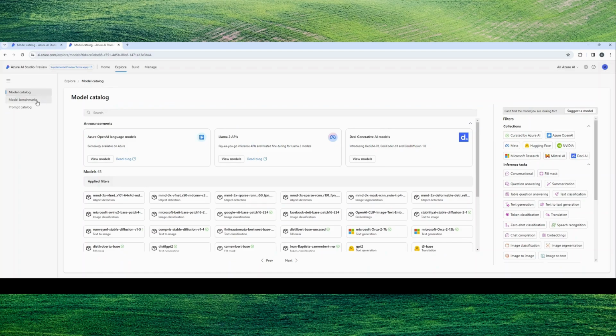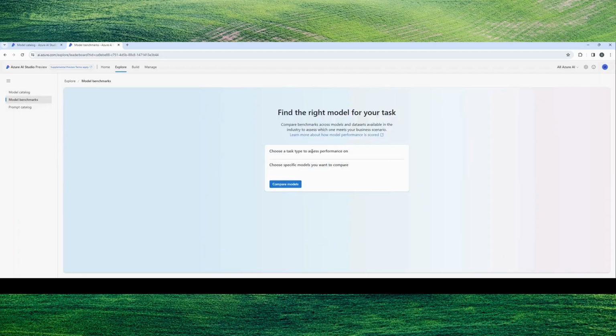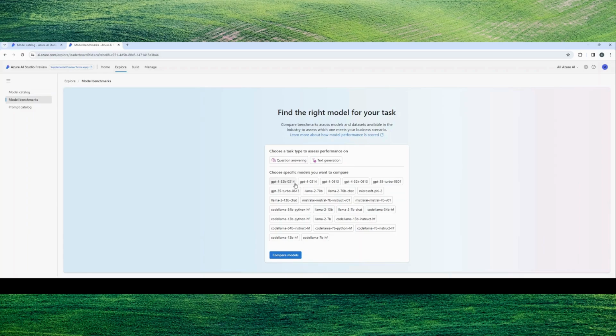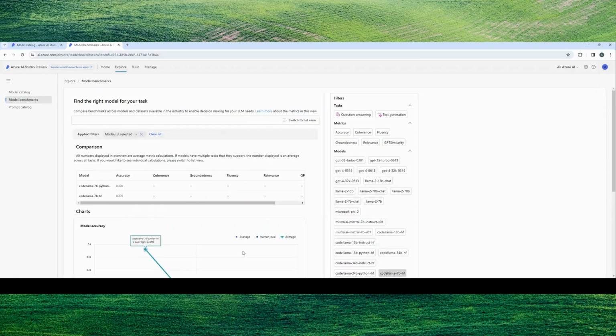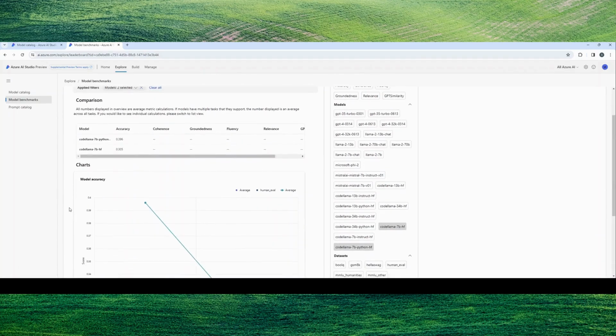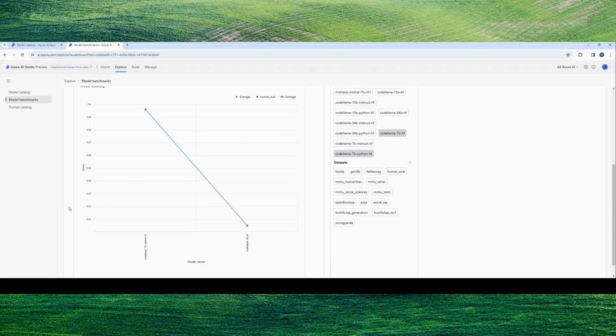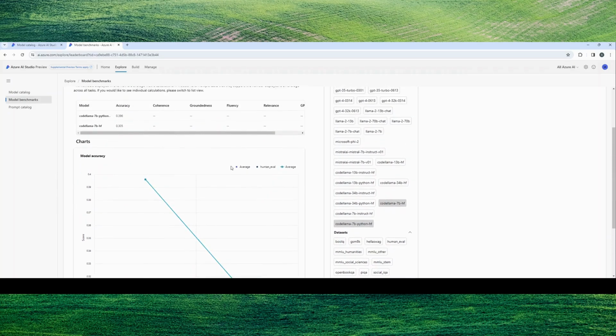Now, I'll draw your attention to the model benchmarks. You can specifically compare your LLMs together and see what the difference is. So let's look at Code Llama, I know specifically. Let's look at Python, but let's just look at what's the difference between these two. So if I go back, if I'm trying to evaluate from a decision standpoint, I can look at the model accuracy.